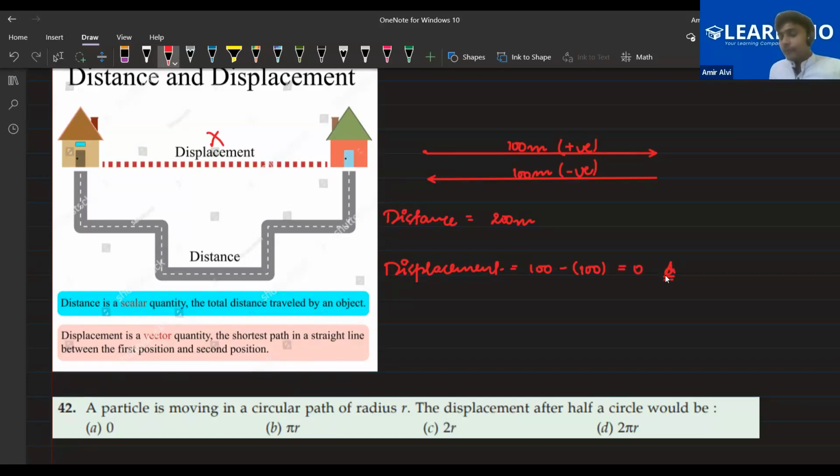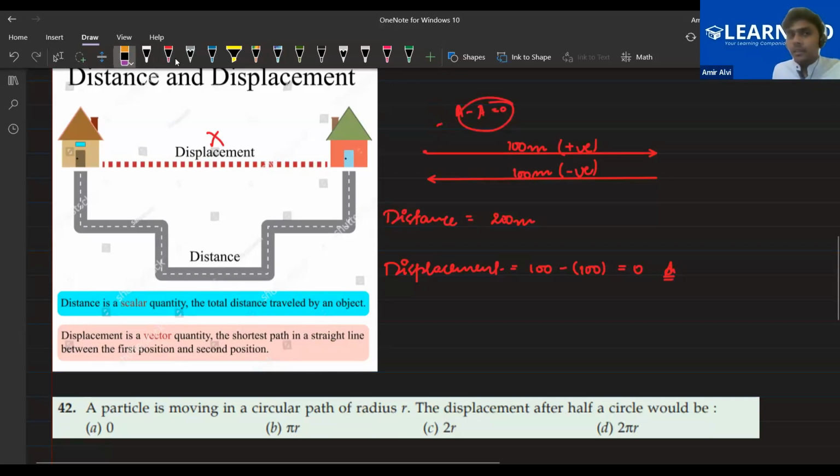According to the definition, the initial and final points are the same, so to get the displacement we take the difference. If you are standing at point A and get back to point A, then A minus A will be 0.